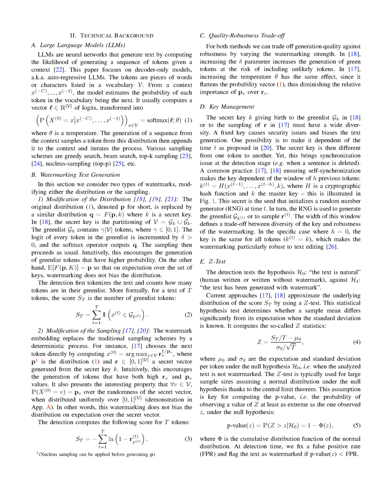A common practice to ensure self-synchronization is to make the key dependent on the window of h previous tokens. This secret key is then used to initialize a random number generator, RNG, at time t. The RNG is then used to generate the green list or to sample r. The width of this window defines a balance between the diversity of the key and the robustness of the watermark. In a specific case where h equals 0, the key is the same for all tokens, which makes the watermark particularly robust to text editing.